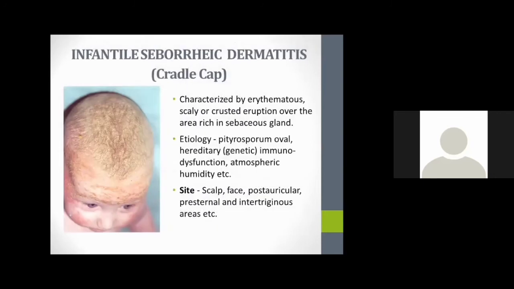And another condition is cradle cap, that is infantile seborrheic dermatitis. This is also a normal condition in infants, and if it is present beyond the infant period, then it will be a pathological condition. Mainly it is characterized by erythematous scaly or crusted eruption over areas rich in sebaceous glands. The etiology will be genetic, immune dysfunction, or atmospheric humidity. Mainly on the scalp, face, post-auricular, pre-sternal and intertriginous areas, we can see infantile seborrheic dermatitis.